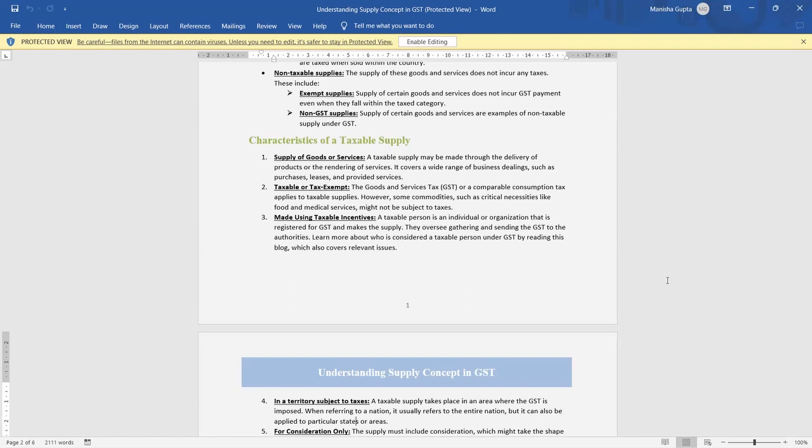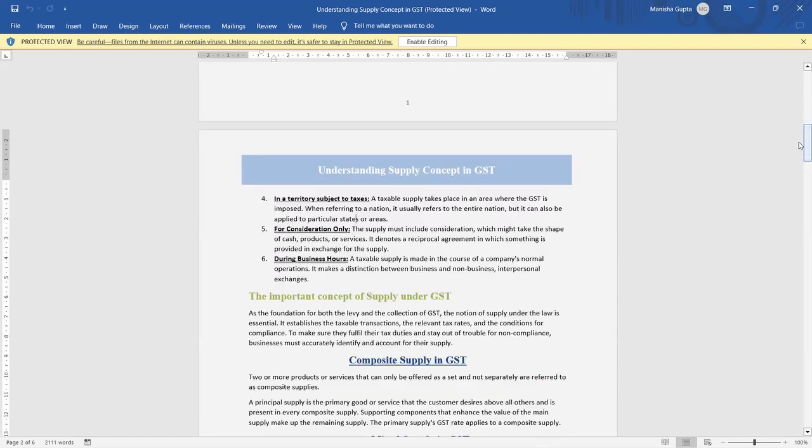Made by a taxable person. A taxable person is an individual or organization that is registered in GST and makes the supply, overseeing the gathering and sending of GST to the authorities. They are considered the taxable person. In territory subject to tax, a taxable supply takes place in an area where GST is imposed. It is used in the entire nation, but is also applied to a particular state or area.